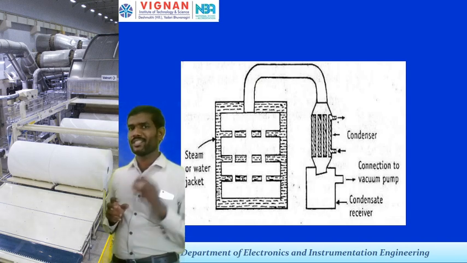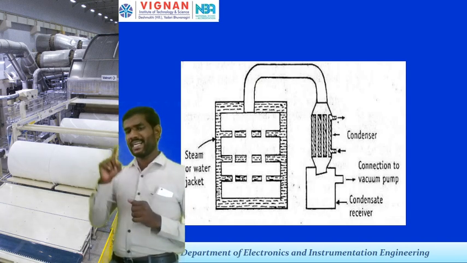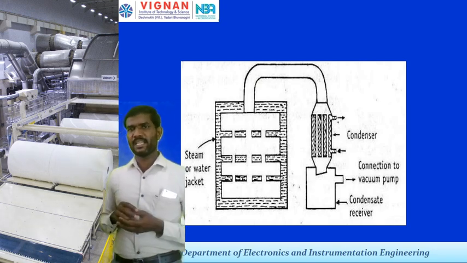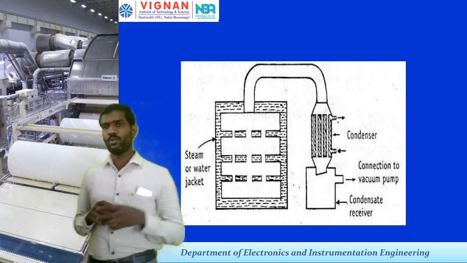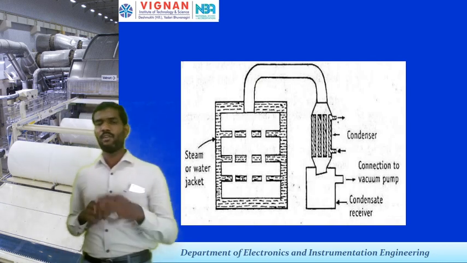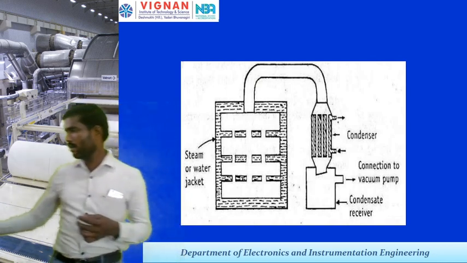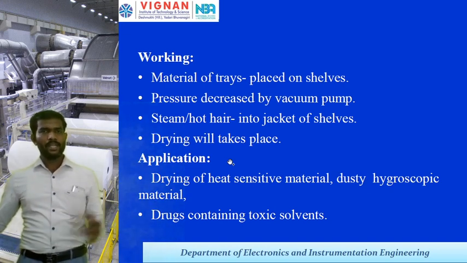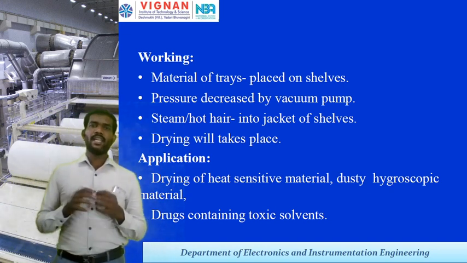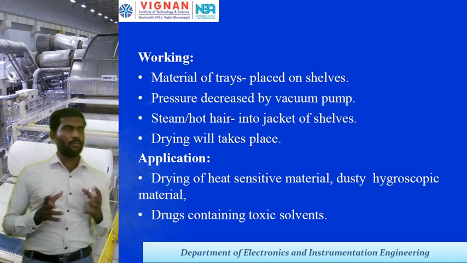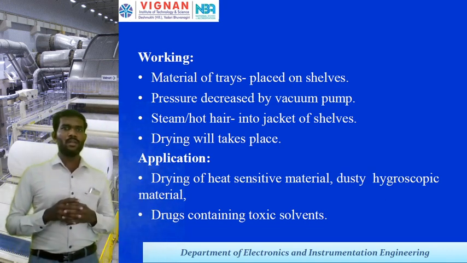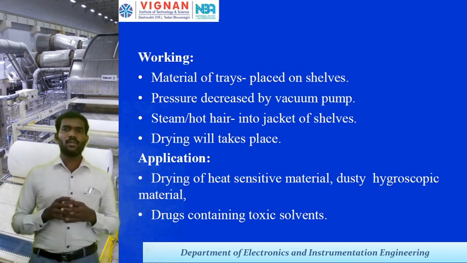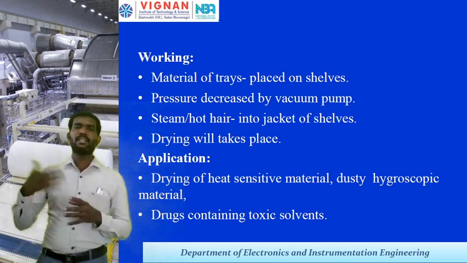Steam or water jackets are like this. A condenser is arranged there, and at the bottom a condenser receiver is placed, with a connection to the vacuum pump in between. Once the vacuum pump starts, the hot air passes through the different trays. The material is placed on trays in shelves, pressure is decreased by the vacuum pump, and by applying steam into the jacketed vessel, drying will take place.